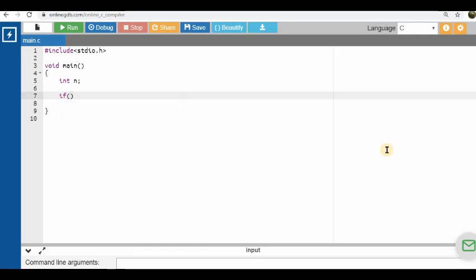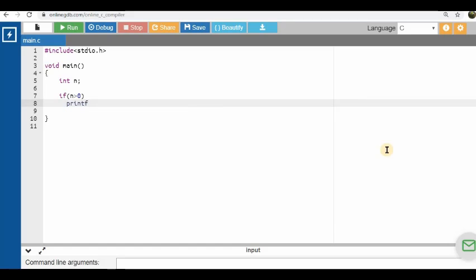The if statement takes as input a condition. Here the condition is the value of n greater than 0. I should print that the number is positive. An if statement can be written without an else. It's not always compulsory to write an else for an if statement. Let us see what will happen if I execute the program just like this.